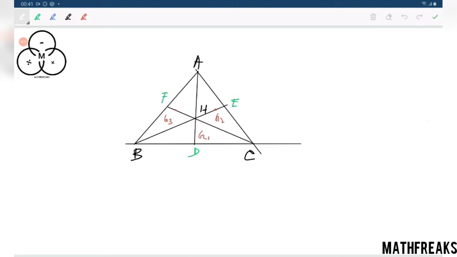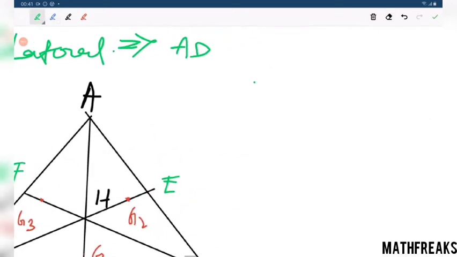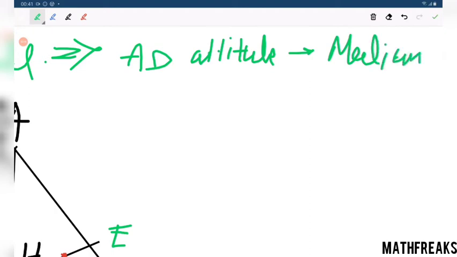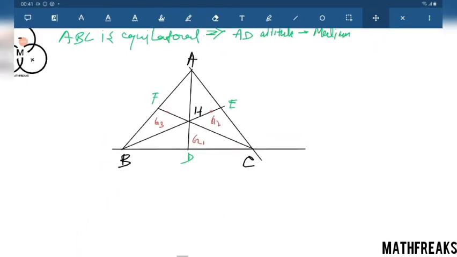Since ABC is equilateral, which is our consideration, AD, which is an altitude, is also a median of ABC.